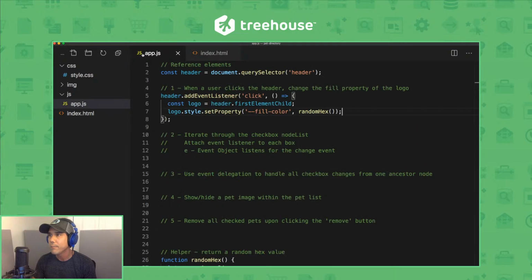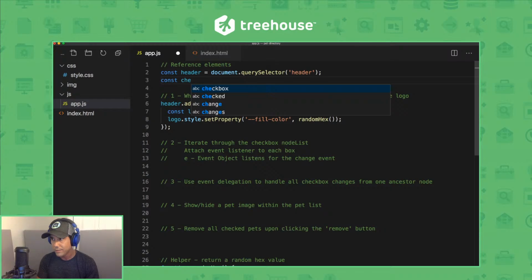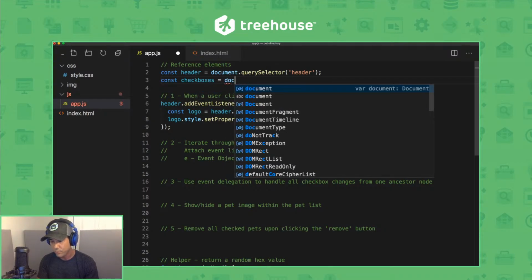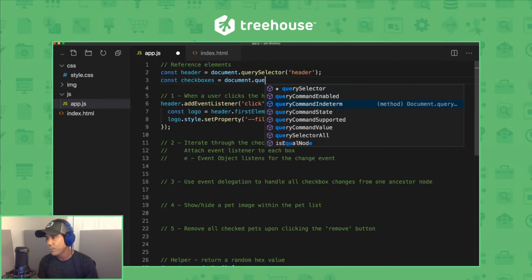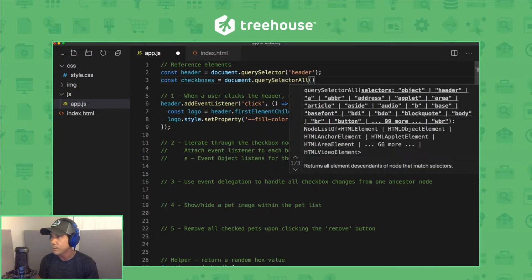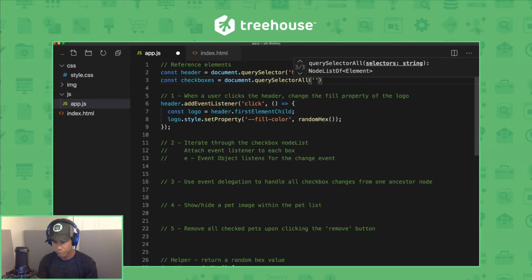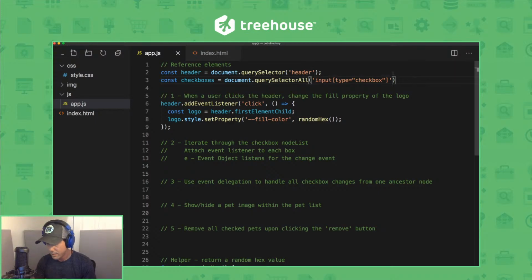So back in app.js, up top, what are we going to do? Well, I'll target all the checkboxes and assign them to the variable checkboxes. For that, I'll use document.querySelectorAll, and that's going to return a NodeList. So let me pass it input type checkbox. And that looks good. As I mentioned, this is going to return a NodeList, an array-like collection of those checkbox nodes.